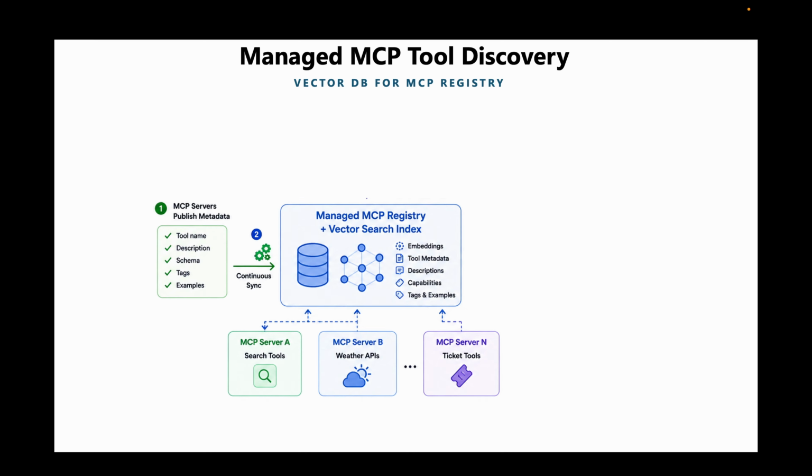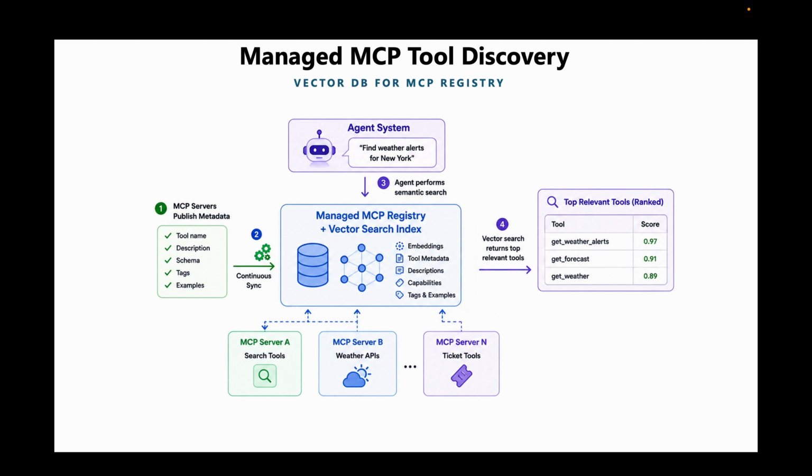The information is indexed and converted into the embeddings, creating a searchable registry of what each tool does. When the agent receives a request, such as find weather alerts for New York, it first performs a semantic search against the registry and gets a subset of the tools that are relevant for the task.